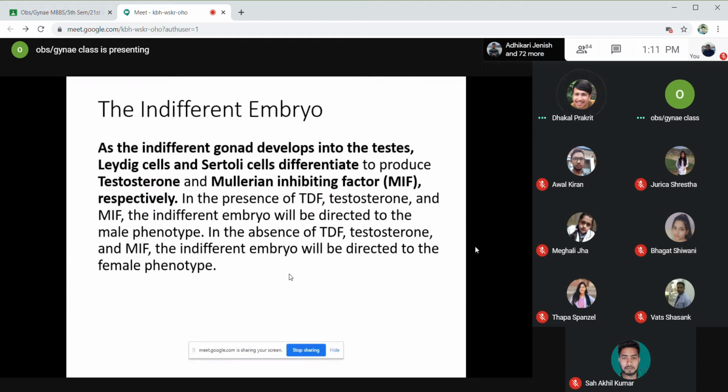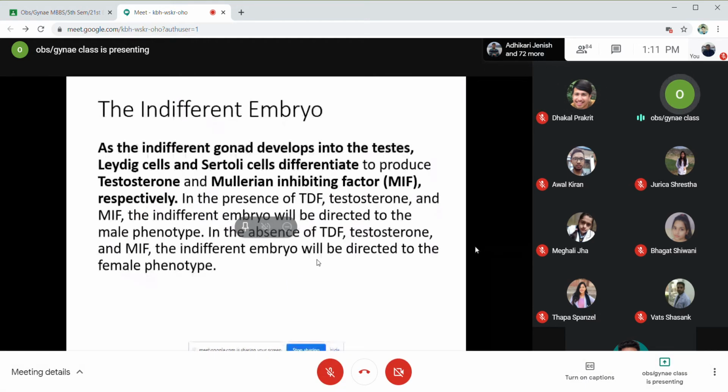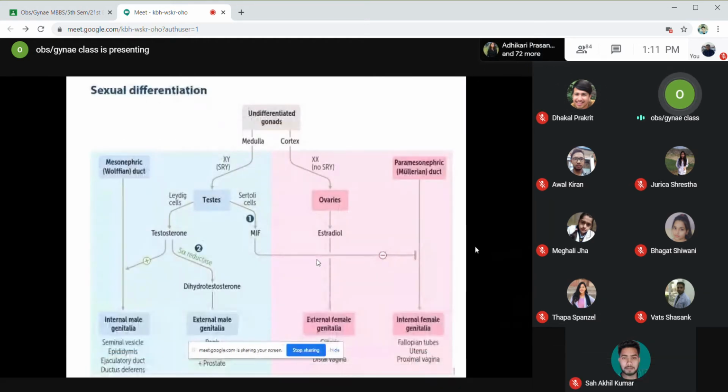In this diagram, you'll see how the undifferentiated gonads develop into either male or female gonads. First of all, let us see this greenish area. The undifferentiated gonads have a medulla and cortex.